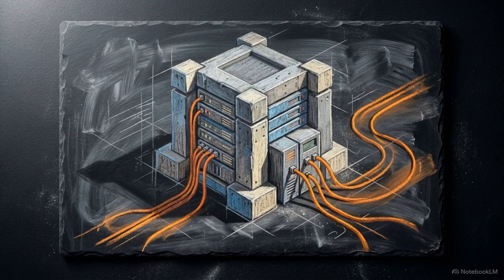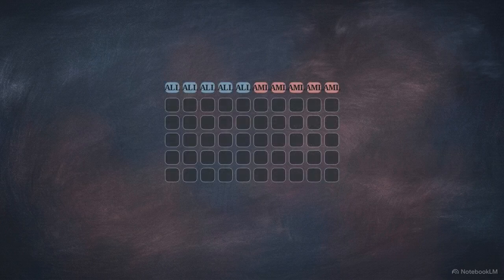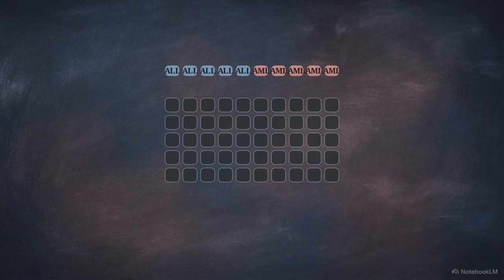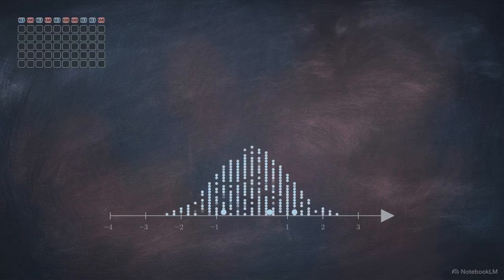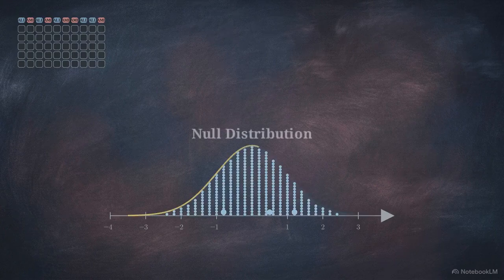SAM bypasses complex probability formulas by relying on a brute force computing architecture called resampling. To establish a baseline of pure random chance, SAM permutes the dependent variable. It detaches the labels and shuffles them across the data. This destroys the real biological signal, calculating a meaningless test statistic. Iterating this thousands of times builds an expected null distribution.